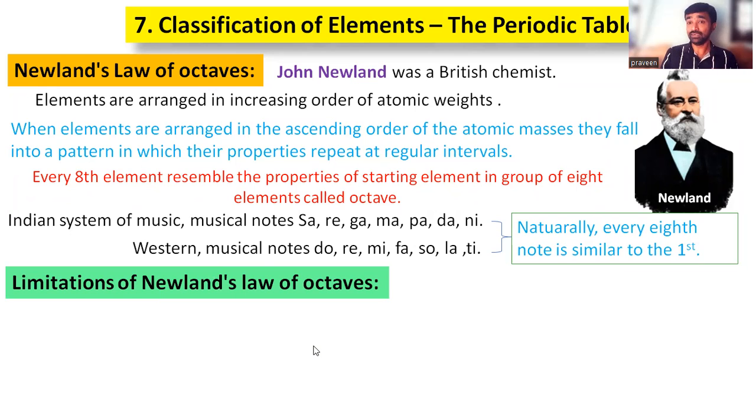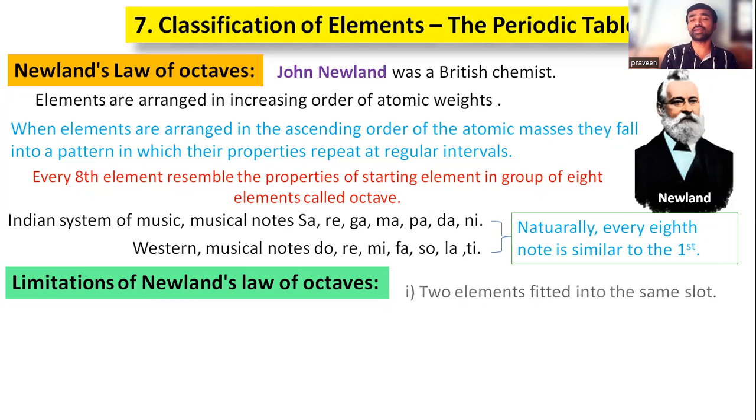So a new thought is given in his classification: why don't we assign a number for the elements? The best thing is assigning a number for the atoms, right? So he was the first person to assign a number for the elements. So what are the limitations, right? The limitations are here.